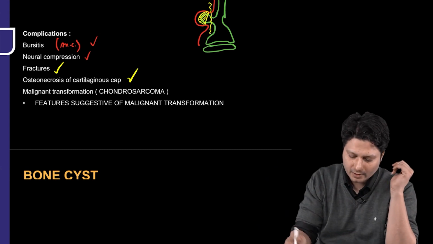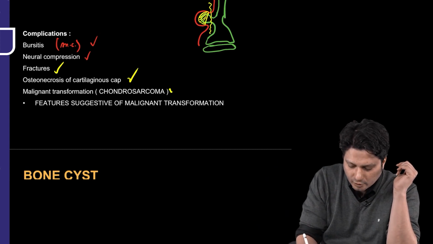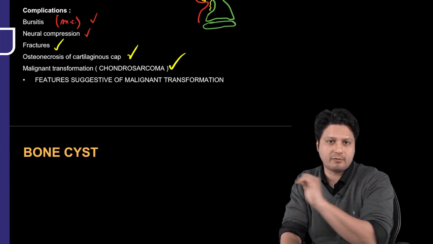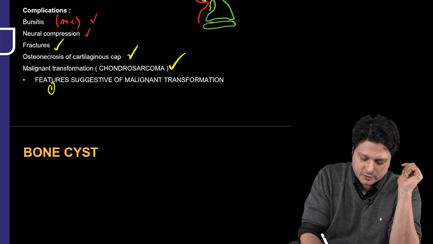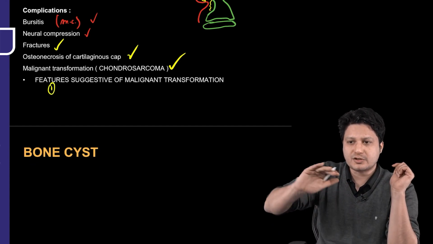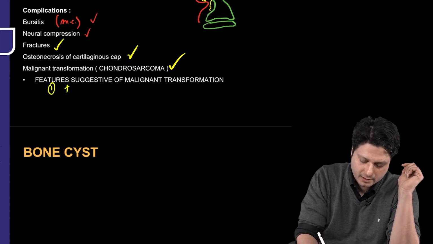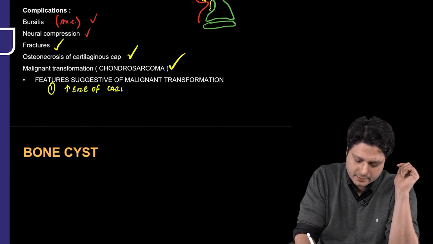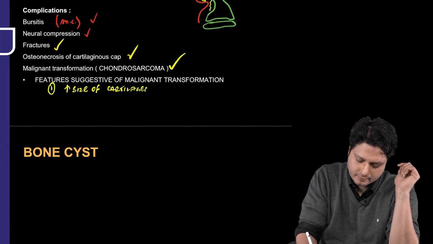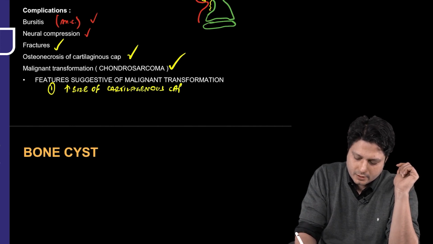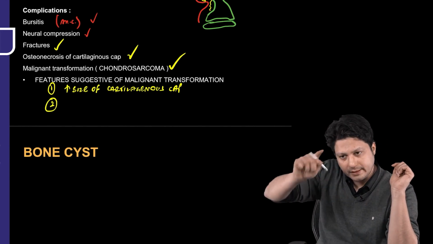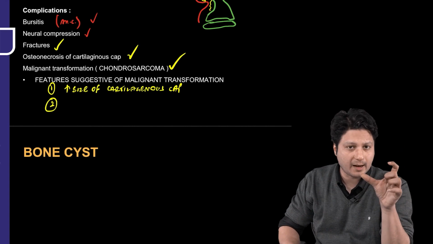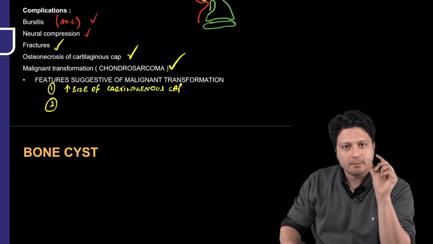So malignant transformation. Now, the malignant transformation will happen obviously into a chondrosarcoma, but what are the features suggestive of malignant transformation? The first and most important feature is increased size of the cartilaginous cap. The cap which is present on the bony tumor, if there is a progressively increasing size of this cartilaginous cap, it is a feature consistent with malignant transformation.